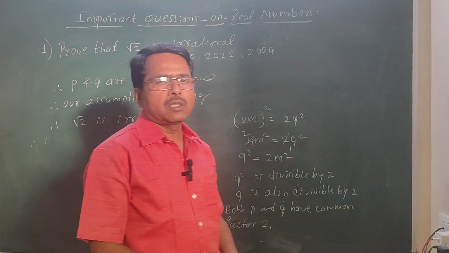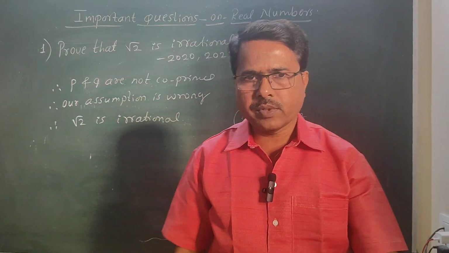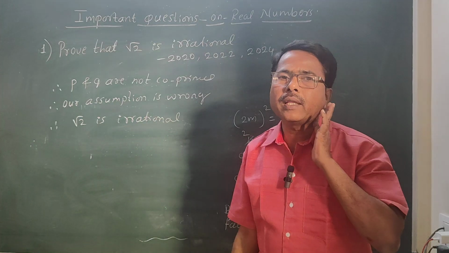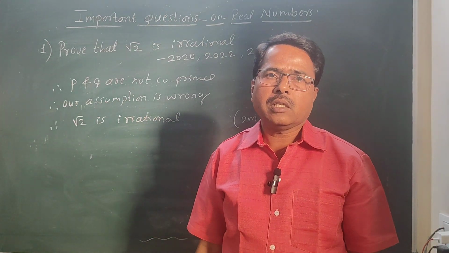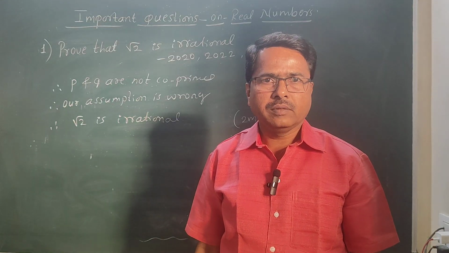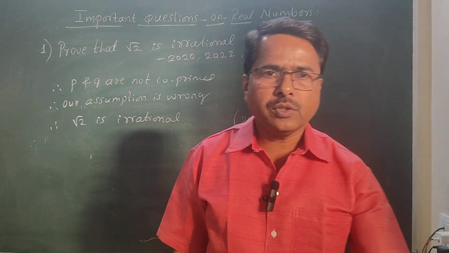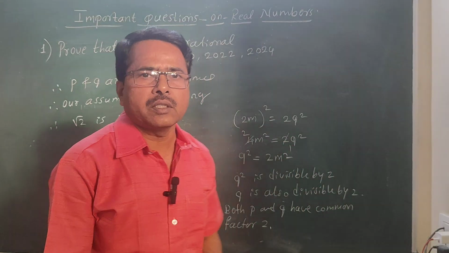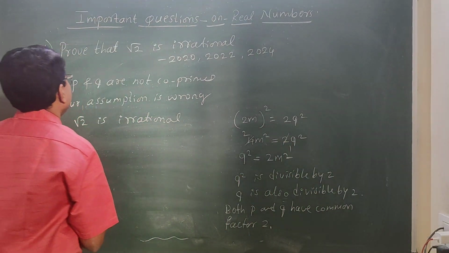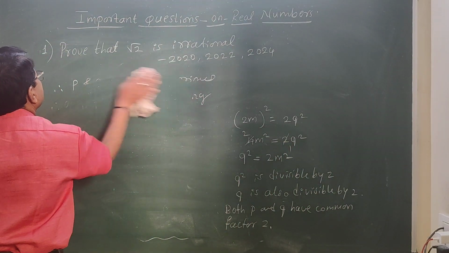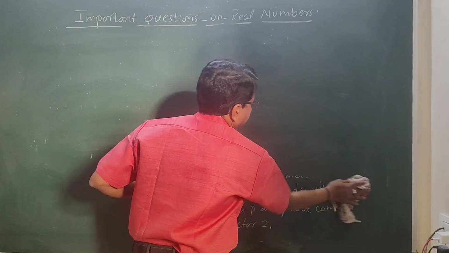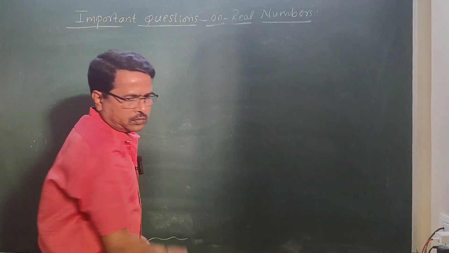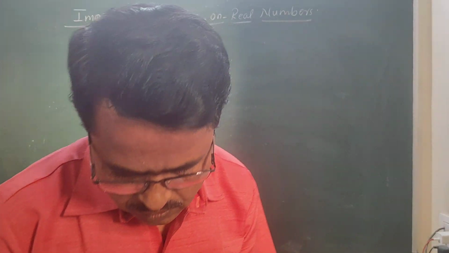Okay, students, you might have understood the steps. In the same way, they will ask, show that square root of 5 is irrational, square root of 7 is irrational. This way they will ask. Okay, students, you need to practice this. There is a chance of asking this question. Next important question is this.